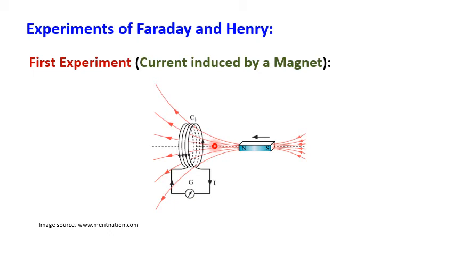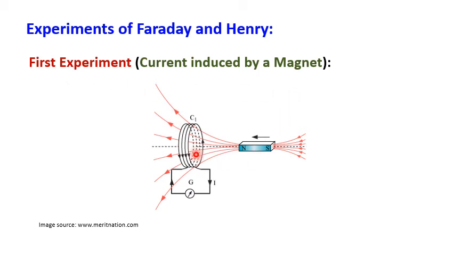So due to the increase in magnetic flux, or due to a decrease in magnetic flux also, that is why we simply use the words due to change in magnetic flux linked with the closed coil, there is an EMF, there is an induced current in the coil. That was observed by Faraday. So this is the first experiment.